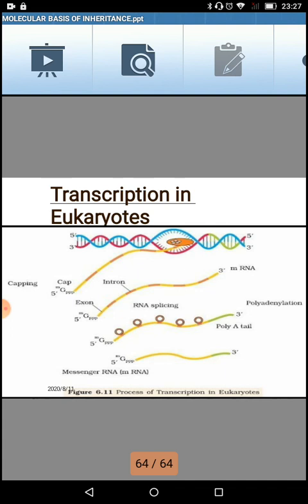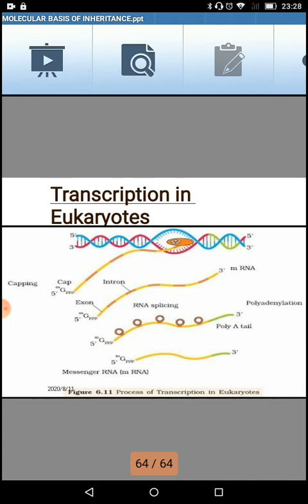The second step is called tailing. Tailing happens at the 3' end of the hnRNA, where adenylate residues are added. Around 200 to 300 adenylate residues are added at the 3' end of the template in an independent manner, and this process is termed tailing.